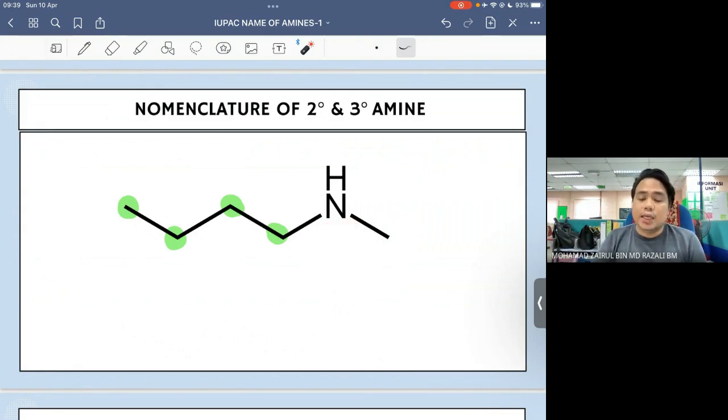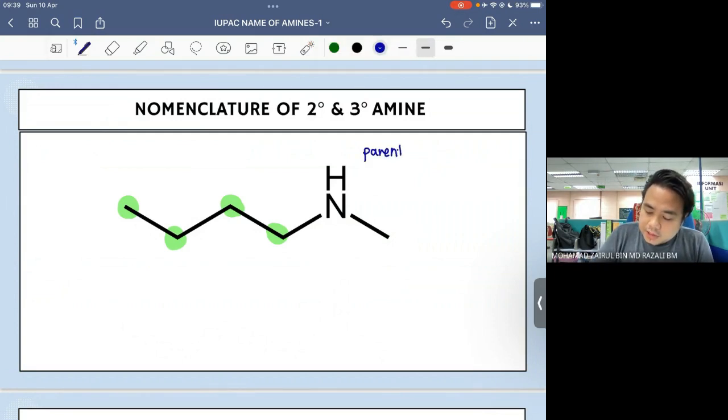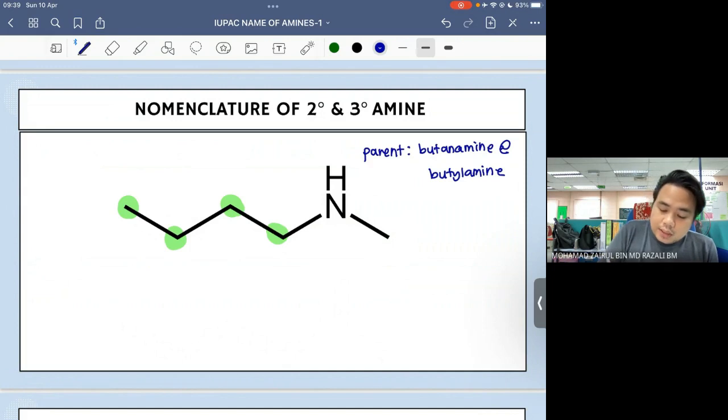Okay, so sekarang ini kita punya parent. Okay, parent kita bersama dengan 4 carbon. So, amine with 4 carbon, awak boleh namakan dia sebagai butanamine, ataupun awak boleh namakan dia sebagai butylamine. Okay, itu kita punya parent. Now, lagi satu alkyl group ini, kita jadikan dia sebagai substituent.